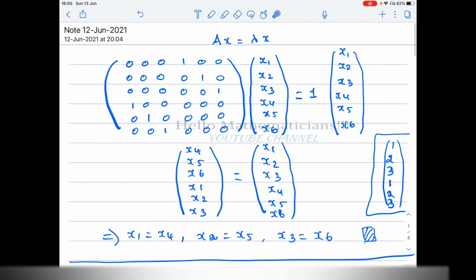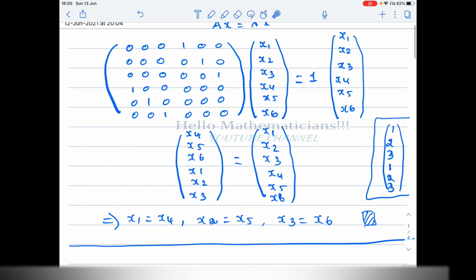So now this is our matrix A. For this matrix, 1 is an eigenvalue means you have to find the eigenvector. Lambda is an eigenvalue if you can find x not equal to 0 such that Ax equals lambda x. So if 1 is an eigenvalue, you can find a non-zero vector such that Ax equals 1x. Now x is x1, x2, x3, x4, x5, x6. It is a 6 by 6 matrix, so it is a 6 by 1 vector. If you multiply the left hand side, you will get x4, x5, x6, x1, x2, x3. The right hand side is one times the vector itself, x1, x2, x3, x4, x5, x6.